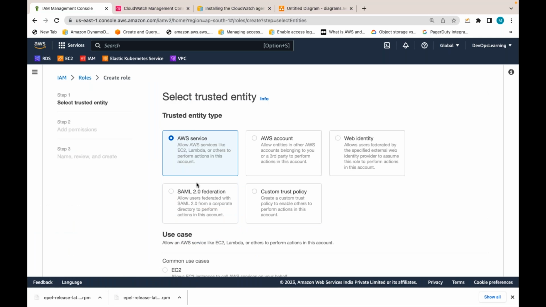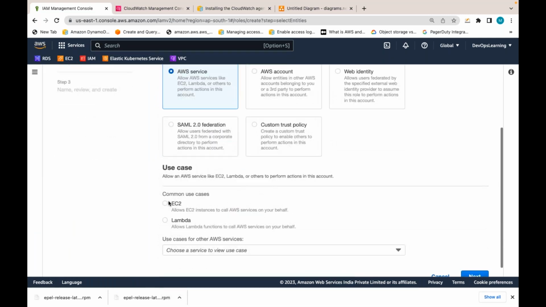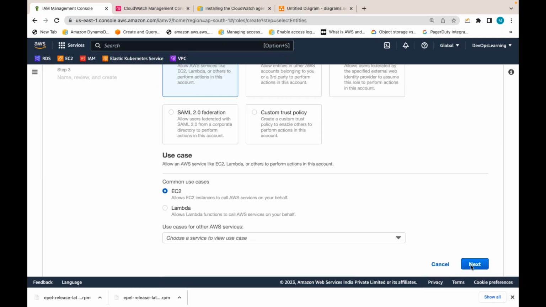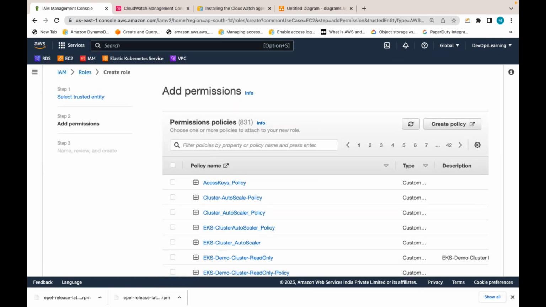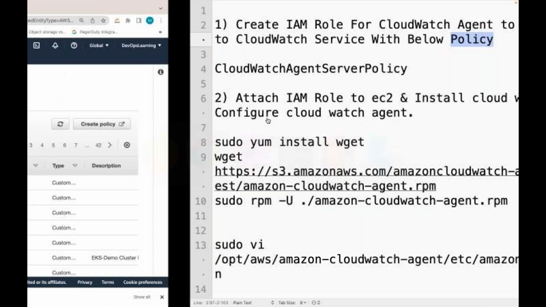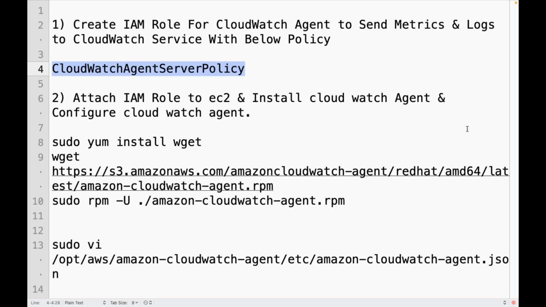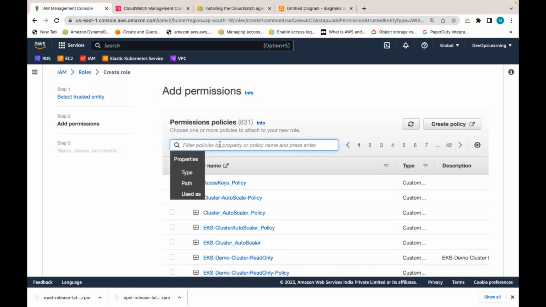I am selecting the AWS service use case as EC2, because I want to attach this role to EC2. In EC2, I am installing the CloudWatch agent. Let me select EC2. I will create that role using a policy, and that policy is this one, the CloudWatchAgentServerPolicy. This is an AWS managed policy.